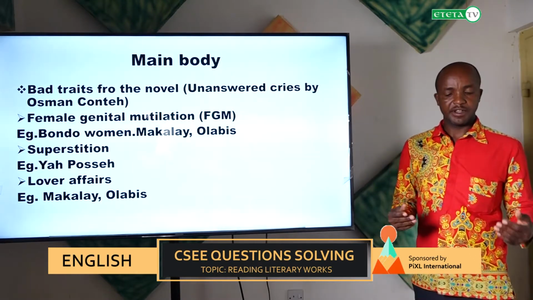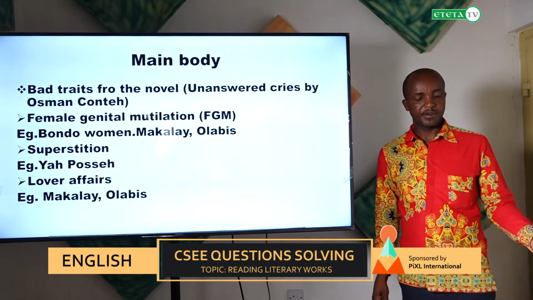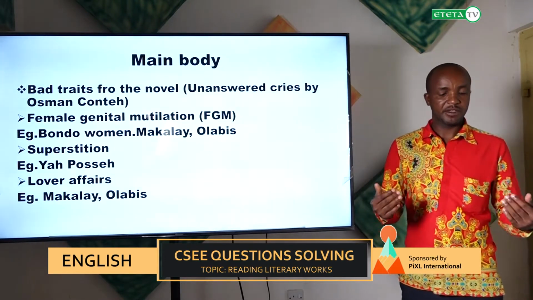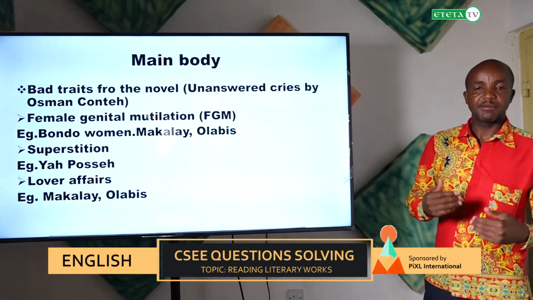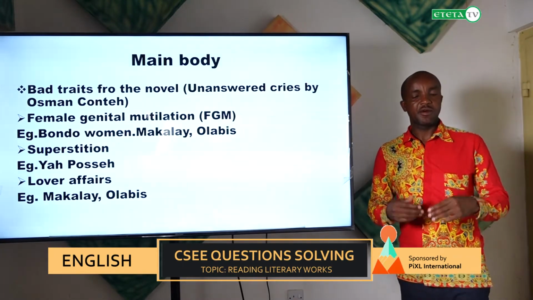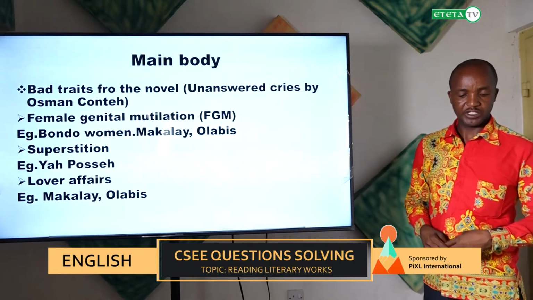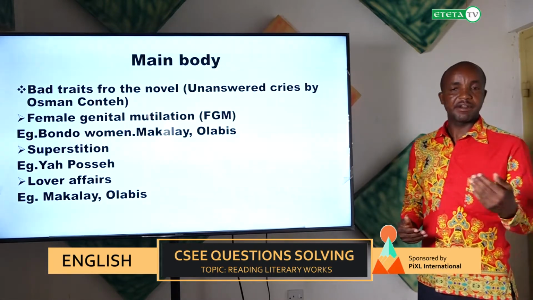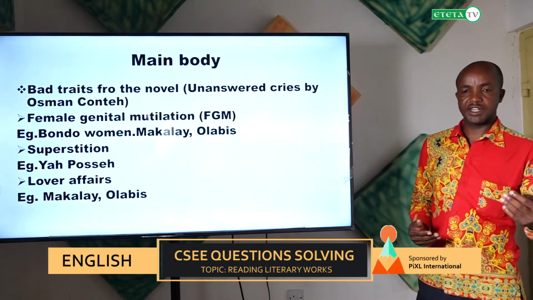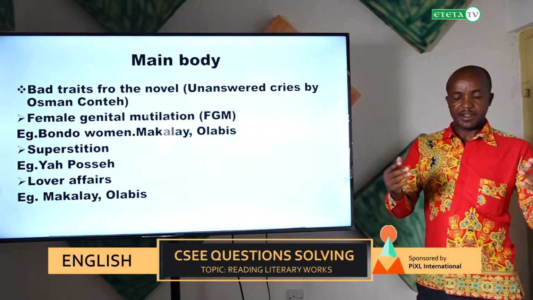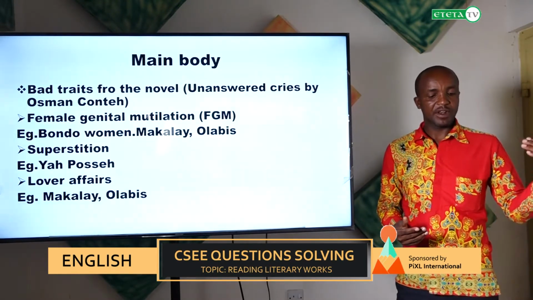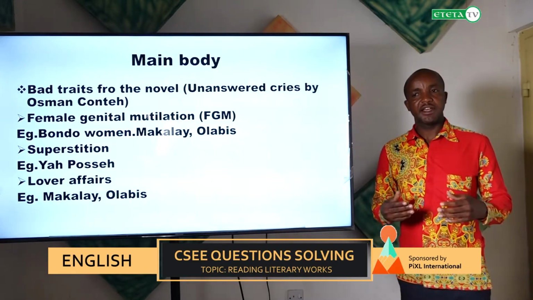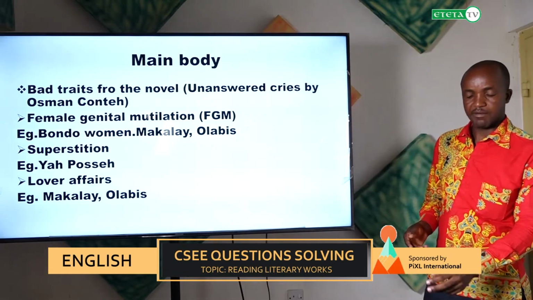Unfortunately, Olabisi fell in love with Ed, a boy from her class. So this case went further when Olabisi was required to be circumcised by the Bondo women. And when they got to the court, Ed gave witness that they had a love affair with Olabisi. Now, as a growing society, as students, we must not engage in love affairs while we are underage. We must wait until we finish our studies, and thereafter we shall get the love of our choice.